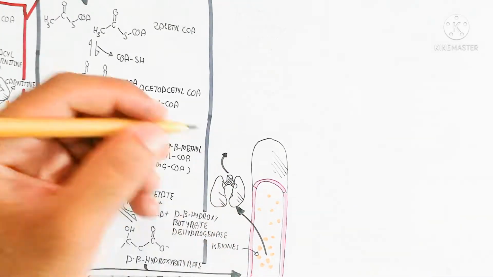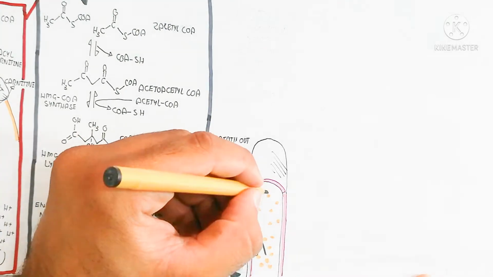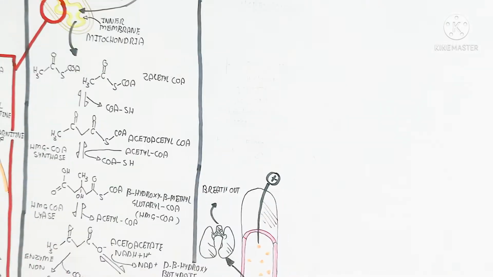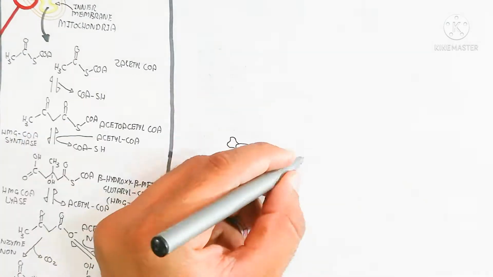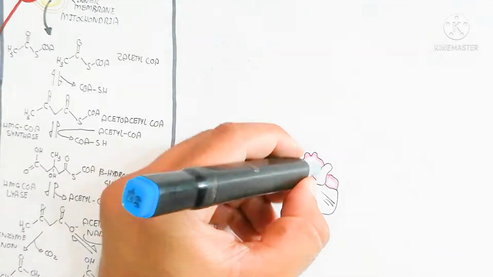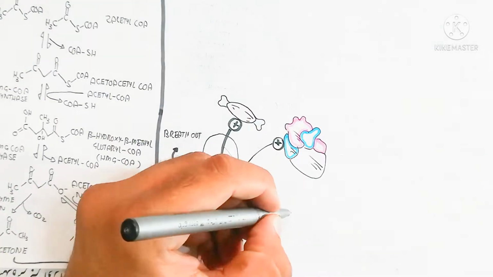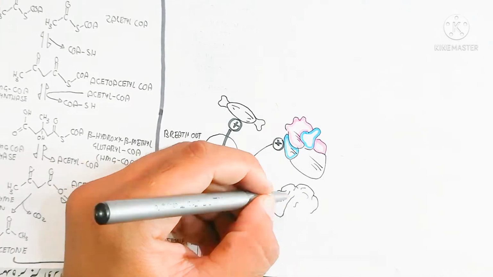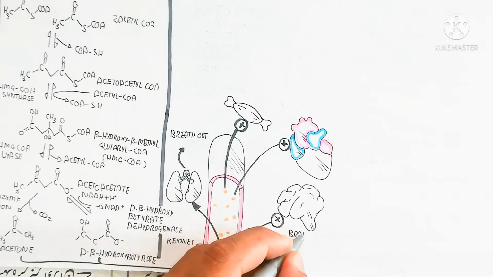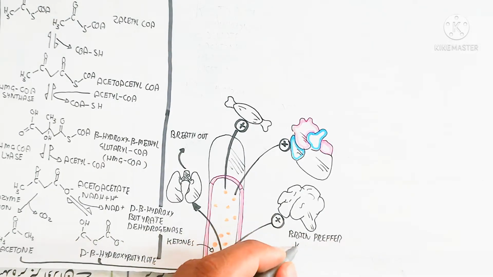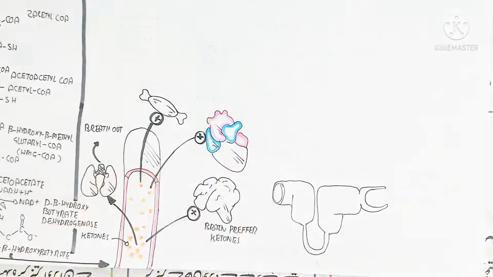So in this way, when ketones go into the blood circulatory system, the ketone is a light molecule that will be breathed out, and we can sense its fruity smell. That means ketones are being produced. The muscle will use and prefer ketones compared to glucose, because the glucose level in the blood circulatory system will be normal. That is why when we do not eat, or are diabetic, the ketones will be used.